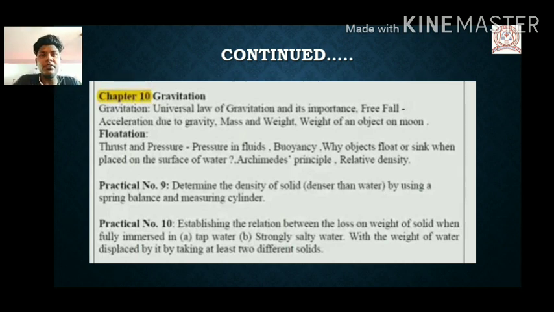So here, what is important and what is not important? Everything is important. First of all, we need to understand gravitation, the universal law of gravitation and its importance. Of course, importance is necessary because you don't know where to apply gravity. You blindly know everything, but when it comes to mathematical representation and derivation, it differs a little bit. Free fall, velocity due to or acceleration due to gravity, mass and weight of an object on the moon.